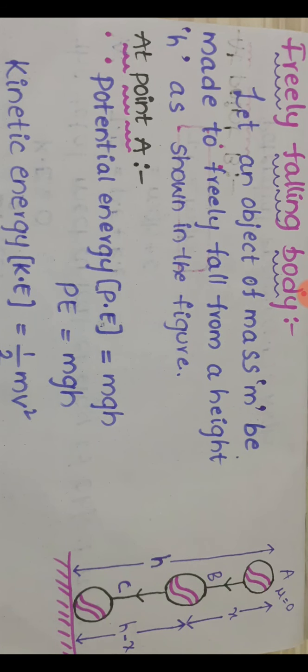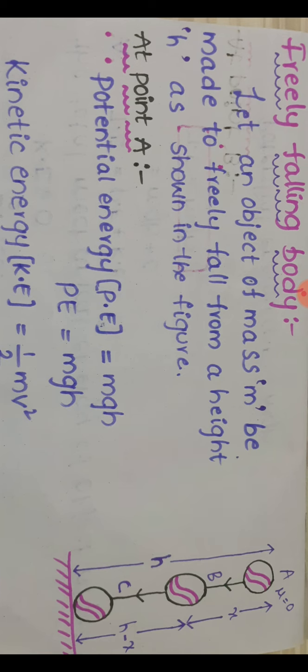Proof for the law of conservation of energy: a freely falling body. I am taking one freely falling body. Let an object of mass m be made to freely fall from a height h as shown in the figure. Observe the diagram, in which an object is freely falling from height h.